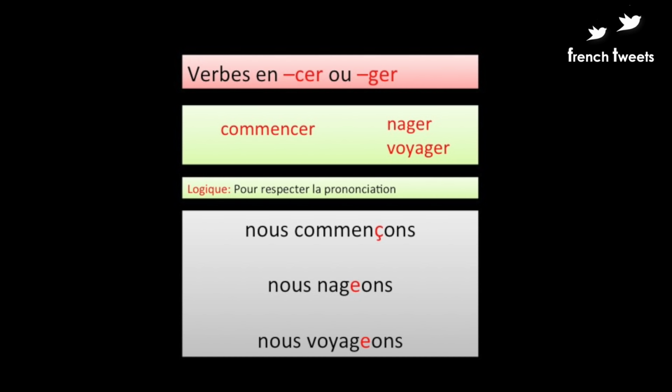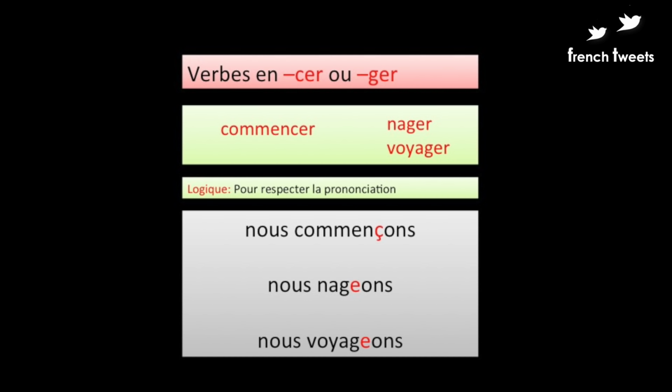So we notice that with the verb commencer, in the conjugation with nous, we have to add a cédille to make it sound as se. So it becomes commençons. And for the verb nager, with the conjugation of nous, we have to add an extra e to make it sound as je: nous nageons.